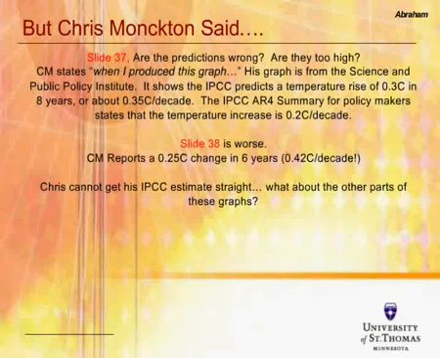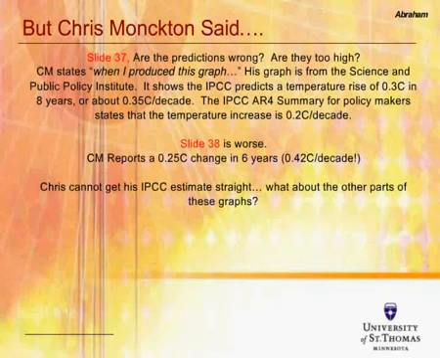So let's take a retrospective view on the 2 previous slides from Chris Monckton's presentation, slides 37 and 38. He showed 2 trend lines of IPCC temperatures. And how do those match up? Are the IPCC predictions wrong? Are they too high? And he stated that his graph was taken from the Science and Public Policy Institute, and he's a member of that organization. We don't know if he created the graph or not, but if we take him at face value, he did produce it.